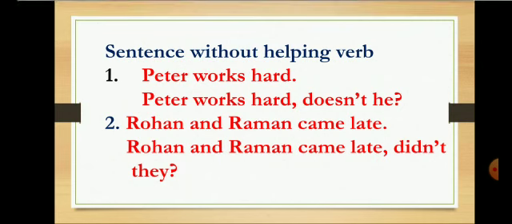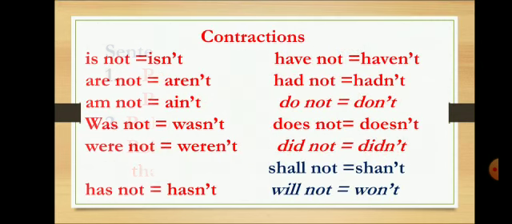Now on this slide you can see contractions: isn't, aren't, ain't, wasn't. But here you can see that two contractions are written in a different color: shall not and will not. So shall not, the contracted form is shan't, and will not, the contracted form is won't. Students, you need to keep this point in your mind that the contraction for will not is won't. It is not willn't.